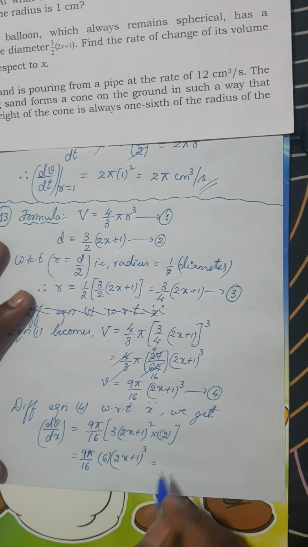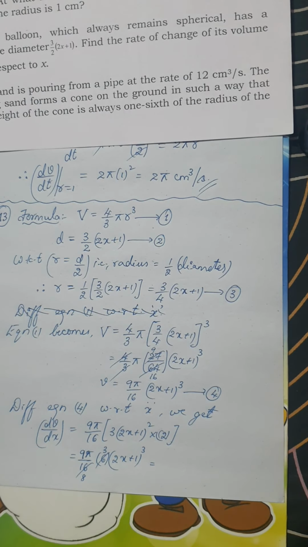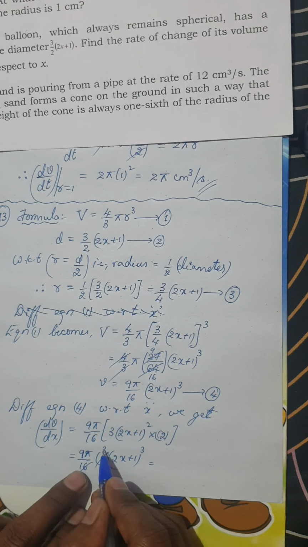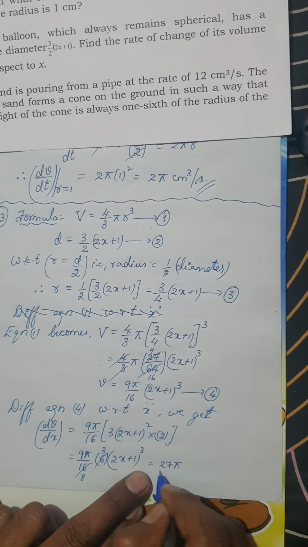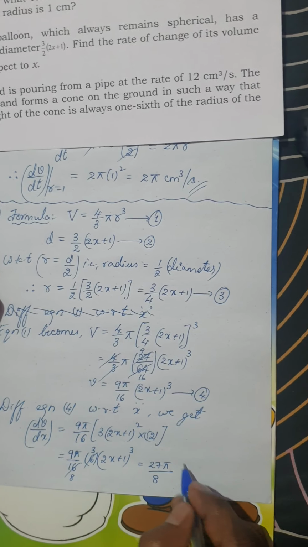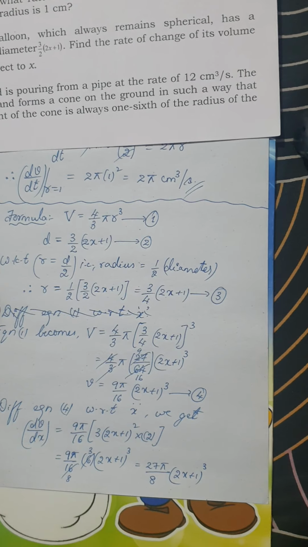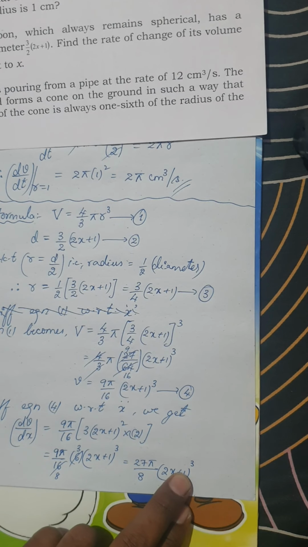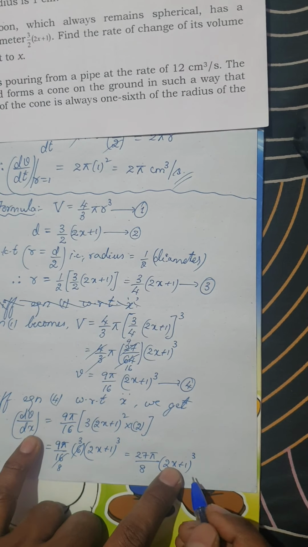So this is nothing but, you can cancel here, 2 threes are and 2 eights are. So what is left over? Now 3 times 9, that is 27 pi by 8 into 2x plus 1 whole cube. Now this is the rate at which the volume is changing or increasing. Now write down the unit for it.